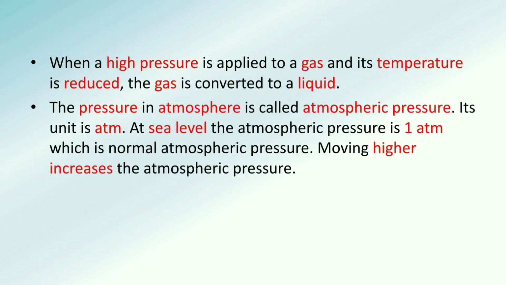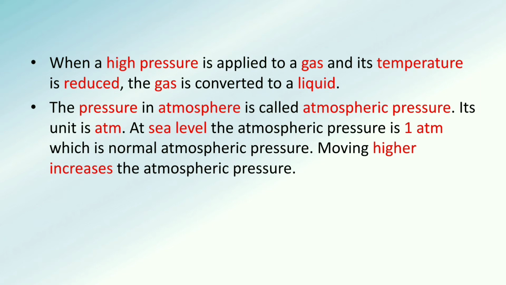Now when a high pressure is applied to a gas and its temperature is reduced, the gas is converted to a liquid. As we have seen in the previous definition, a gas gets converted to a liquid when a high pressure is applied and the temperature is reduced. Now, the pressure in the atmosphere is called atmospheric pressure.